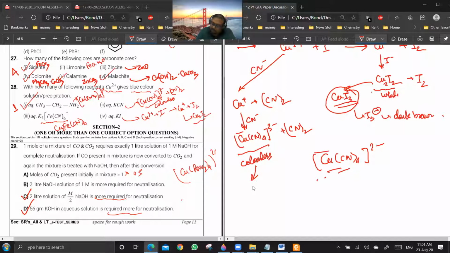What is the configuration of this sp3 you are saying? And what is the configuration of this? That is also sp3, sir. That is sp3. What is the configuration of this?